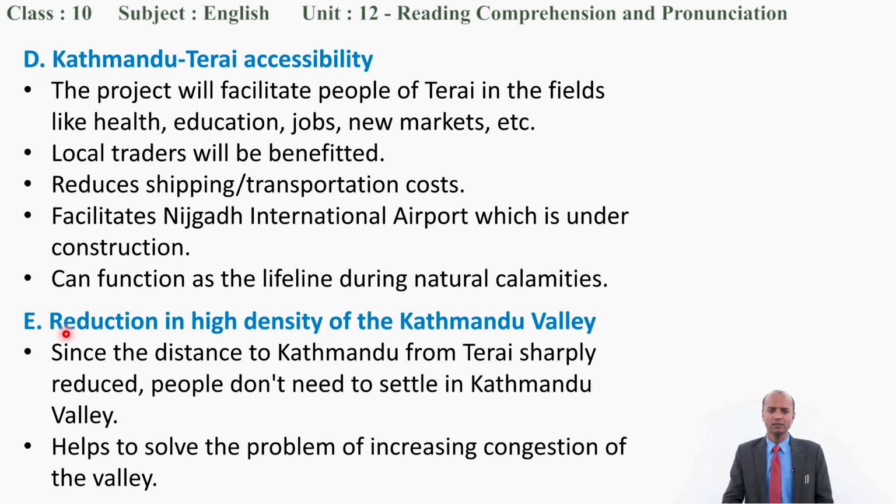Since the distance to Kathmandu from Tarai is sharply reduced, people don't need to settle in Kathmandu Valley. For example, people from Bara district can come to Kathmandu within an hour. Then why shall they reside here permanently? Within 1 hour, they come to Kathmandu, they finish their tasks, jobs, and then they return back